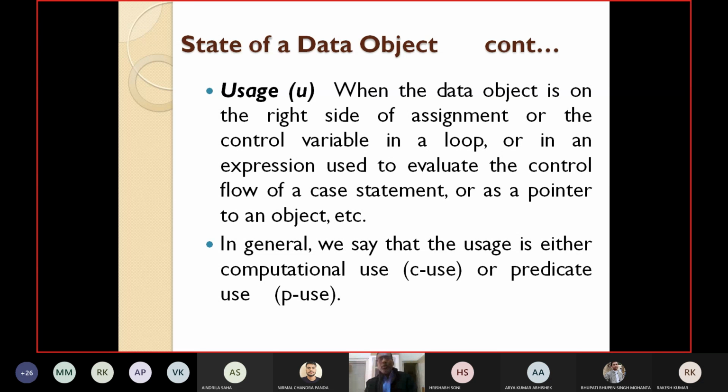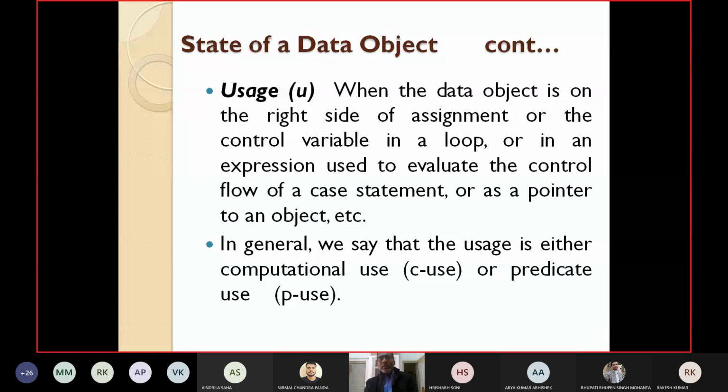The control variable in a loop, while n is less than 10. Here n is what you say? It is a usage of n. Or in an expression used to evaluate the control flow of a case statement. Say you are using switch and case, that variable you are using is also a usage example. Or as a pointer to an object.